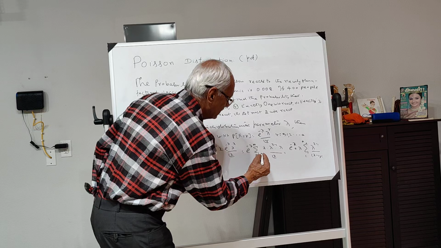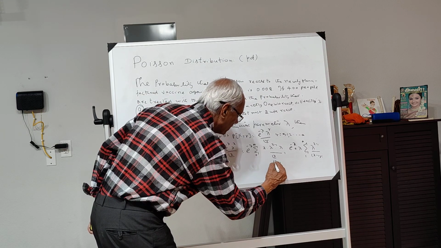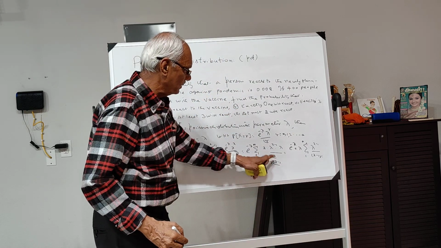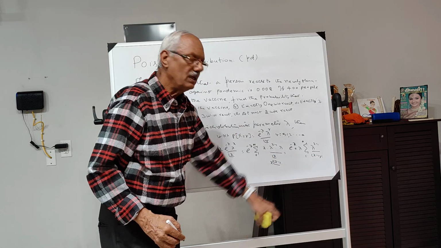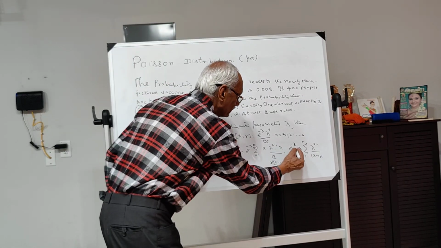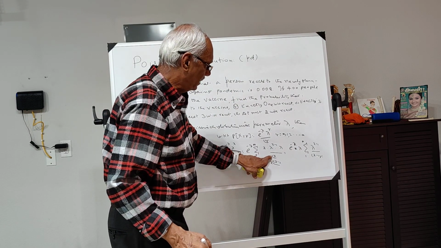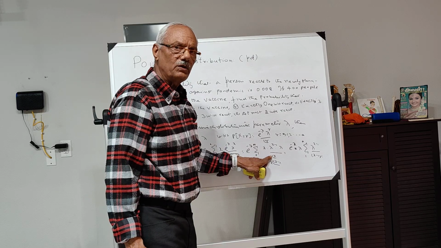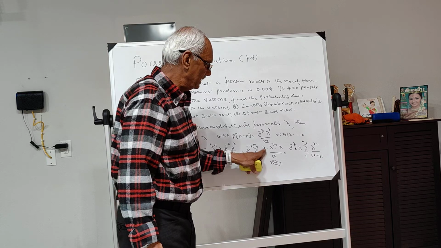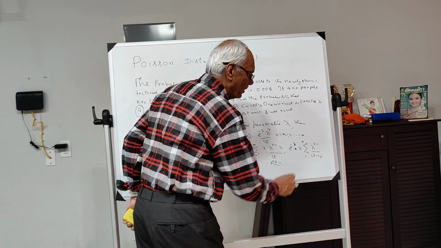You know how we are getting this? Factorial of x is x into factorial of x minus 1. The x and x will go off, leaving you with x minus 1 factorial. And this x will run from 1 to infinity.